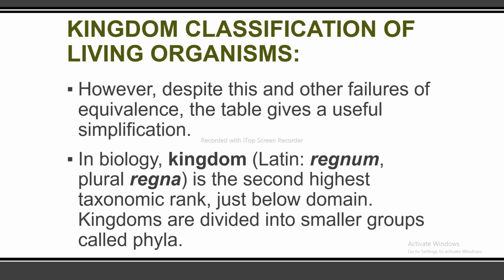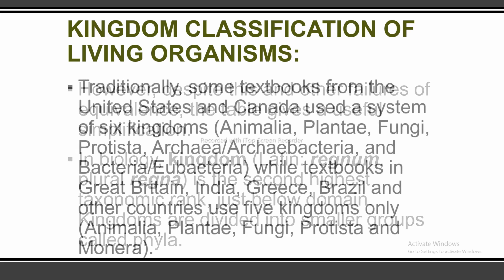So in biology, kingdom, in Latin, is called regnum, and plural regna. It is the second highest taxonomic rank, just below domain. The kingdoms are divided into smaller groups which are called phyla.